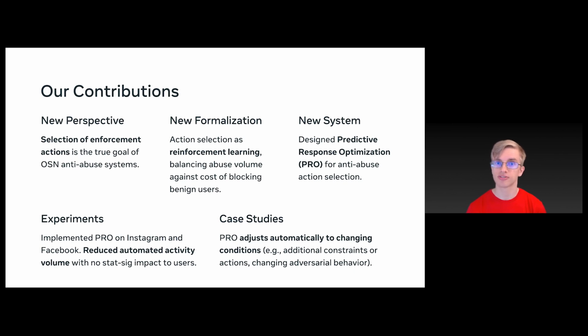And to solve this new problem, we design a system called Predictive Response Optimization, or PRO, for this anti-abuse action selection. We implement the system on Instagram and Facebook, and using these experiments, we demonstrate its ability to reduce automated activity volume with no stat-sig impact to users. And then finally, we provide a number of case studies that show its ability to automatically adjust to changing conditions.